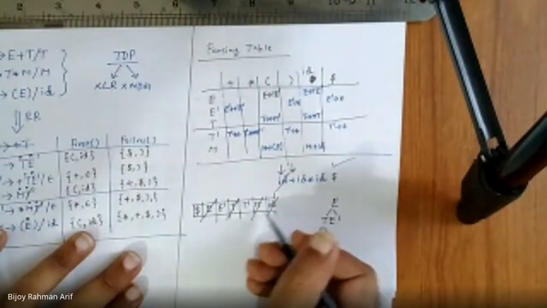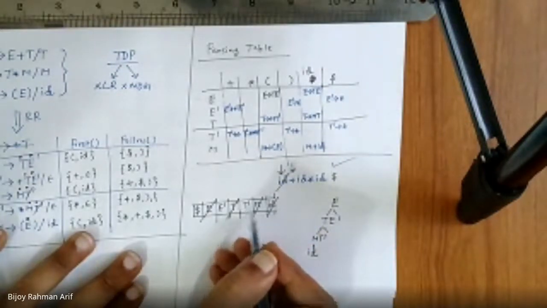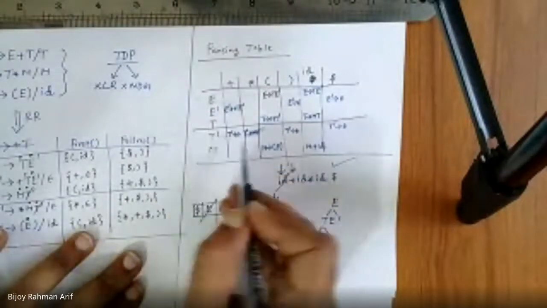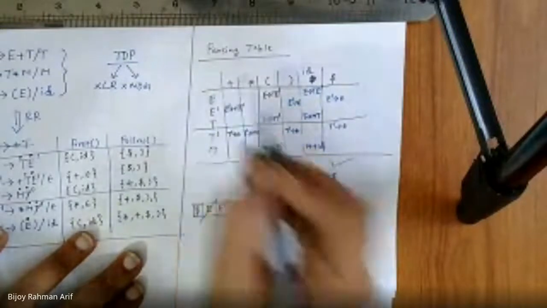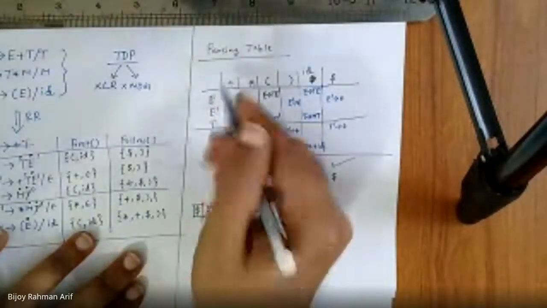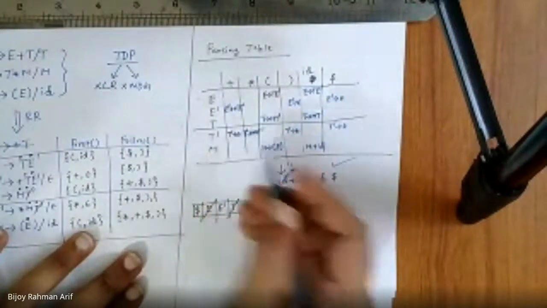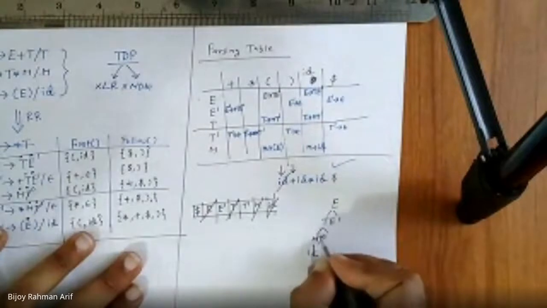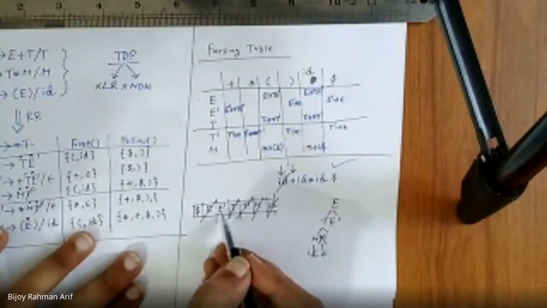Then what happens if you remove id? What is the next one? T dash. T dash is seeing plus. So I'm going to T dash and I'm going to plus column. So it is nothing but T dash becoming epsilon. That means this one is vanishing completely. So I cut out this one.